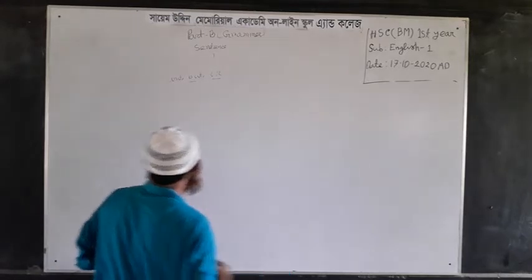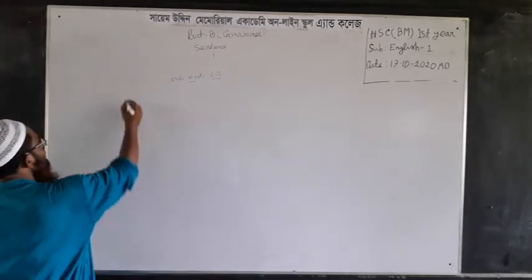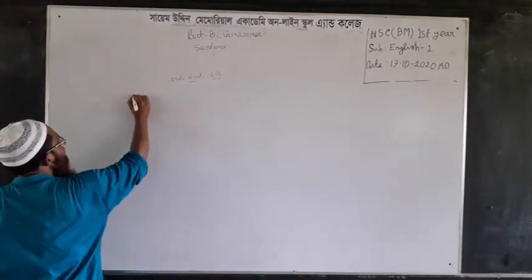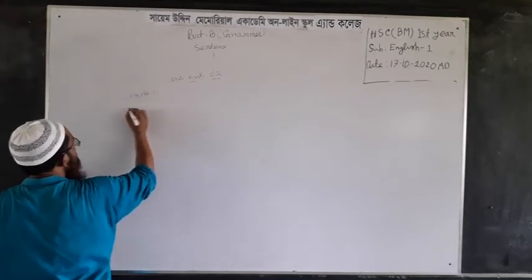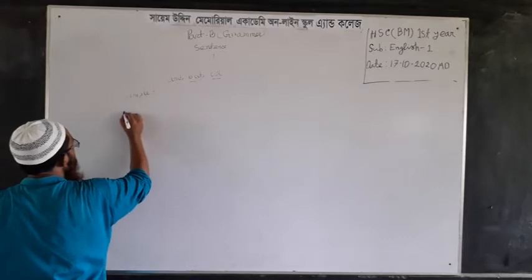Now I write two sentences, one simple and another complex, and we will transform those two sentences into a compound one.